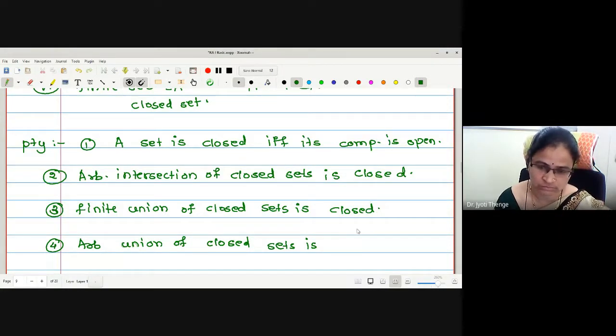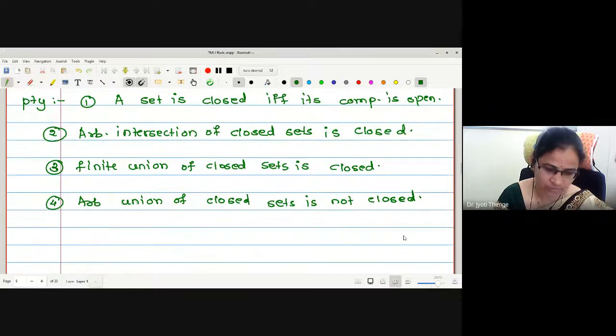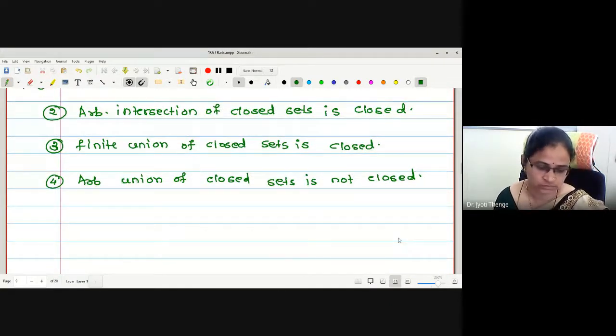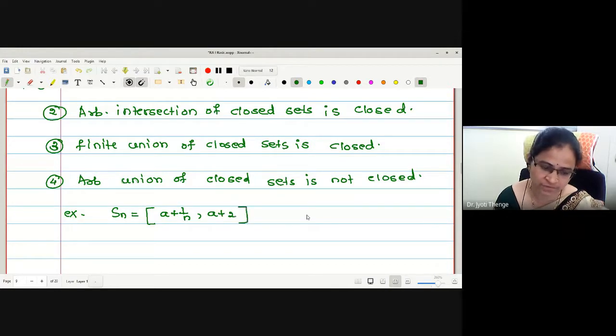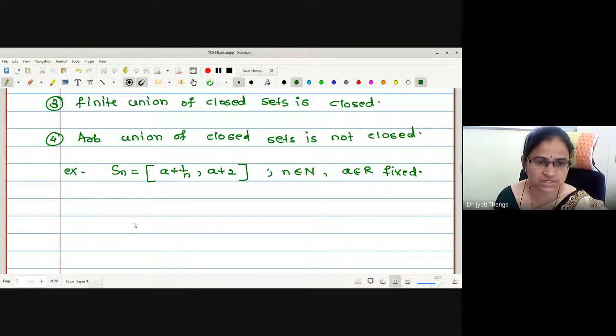Not closed. Example? Suppose Sn is the example I am giving: the closed interval from a plus 1 by n to a plus 2, where a is any fixed number. What about the union of Sn now, over n in N?